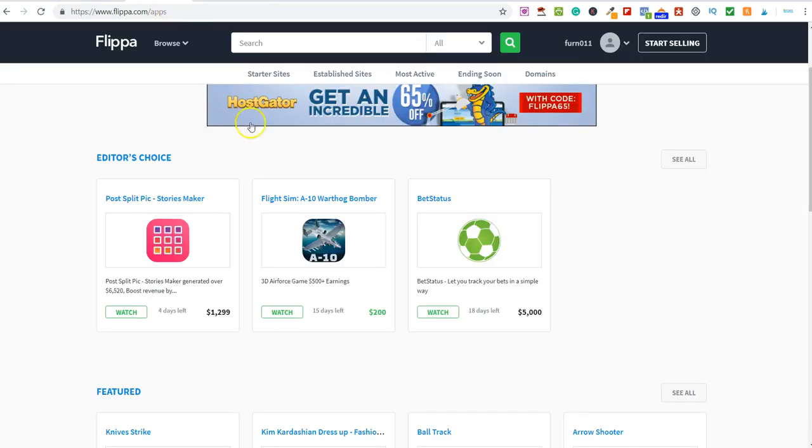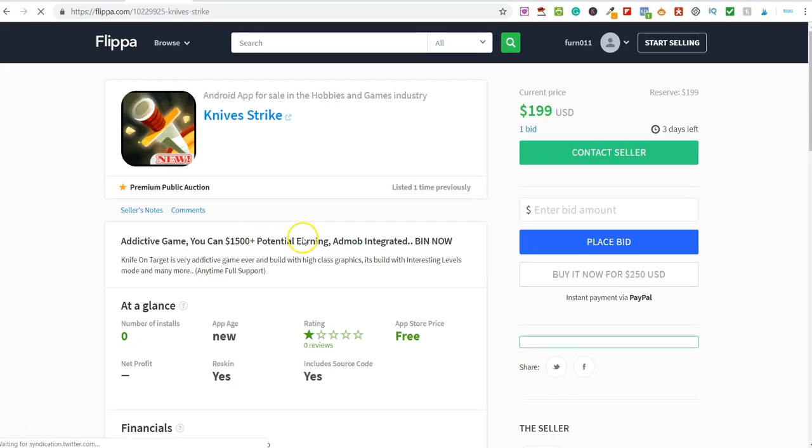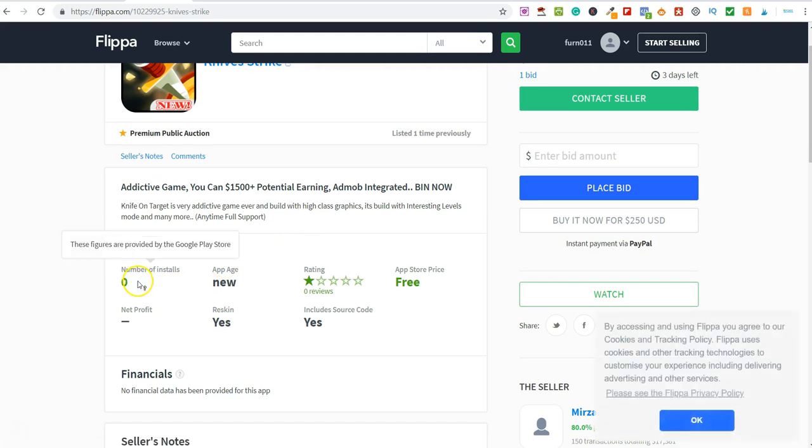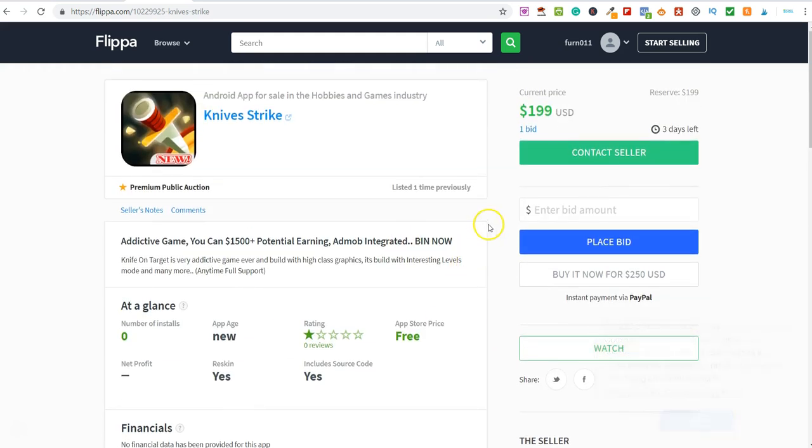But over on Flipper, you can scroll through and have a look at some of these apps, and it'll give you information about them. So look, this one here, Knife Strike, let's go and have a look at this. I'm going to click on here, and it will give you information about the app. Number of installs, 0. It's a brand new app. Well, I wouldn't even bother with that one, to be honest with you. Let me go back out of here.